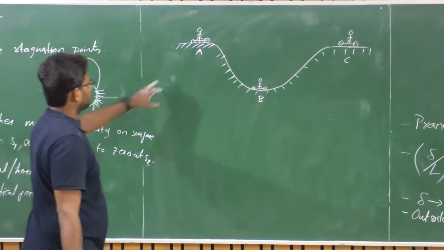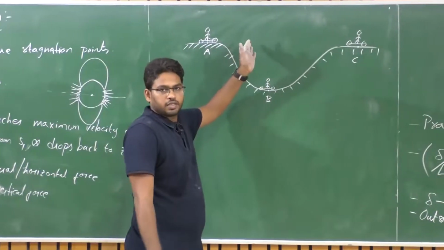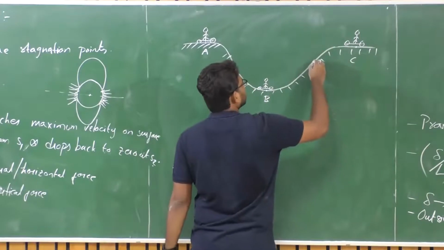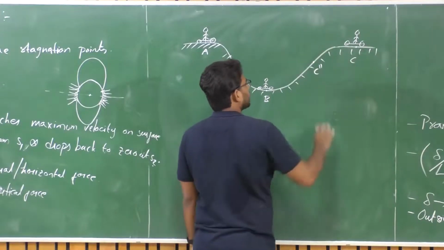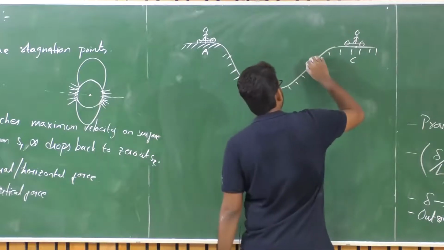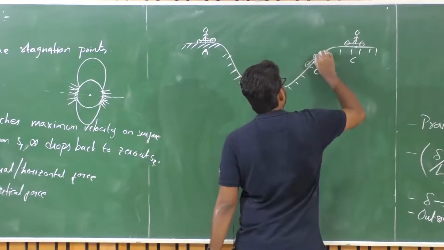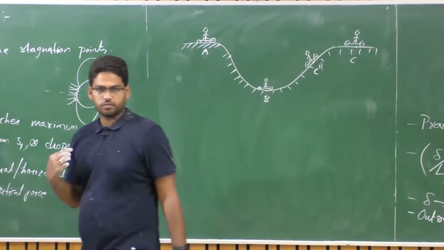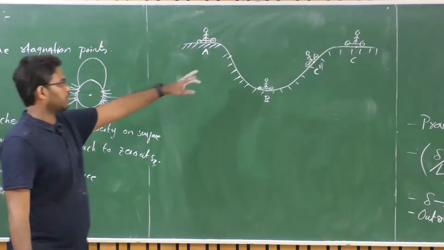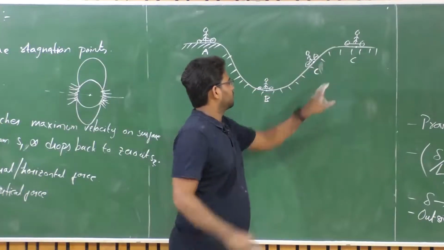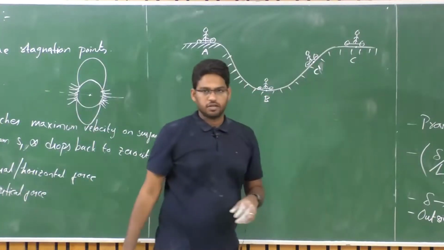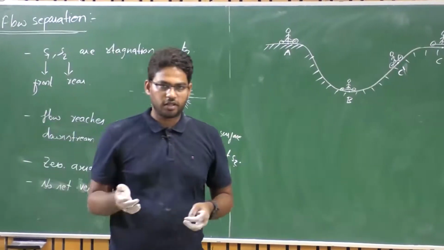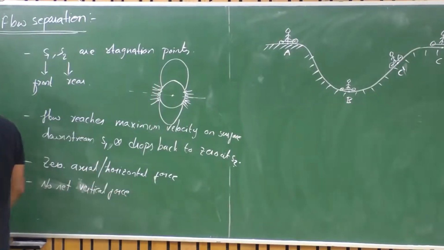But when there is loss, of course there is friction here, friction generates heat, and there is loss in energy. So you may not be able to reach point C, what you desired, but practically you may end up reaching C prime here. The desired point is C, you may end up reaching C prime because of the loss in energy. Similar thing happens in real flows as well. So let us look at that.